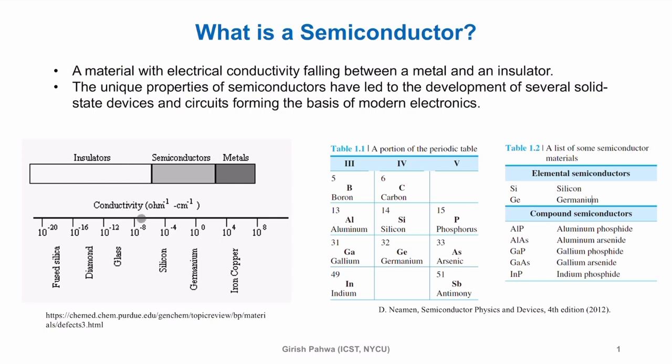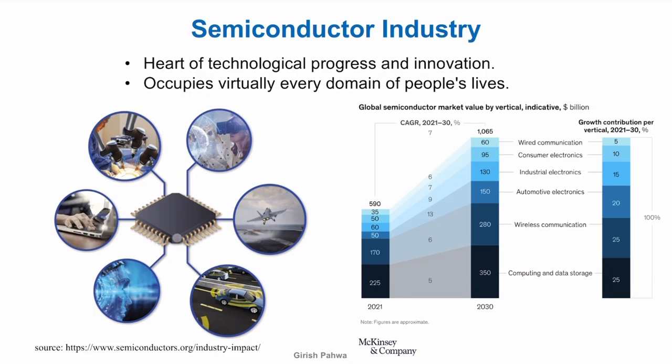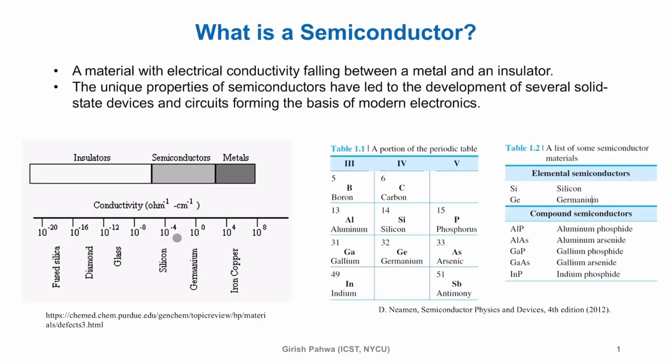Below 10 to the power minus 8, very small conductivity. Then you have metals which have conductivity over 10 to the power 4 per ohm per centimeter, like iron or copper. Then you have semiconductors like silicon, germanium. They have the conductivity in this range, from 10 to the power minus 4 to 10 to the power around this, 10 to the power say 1, even more than that, you can say.